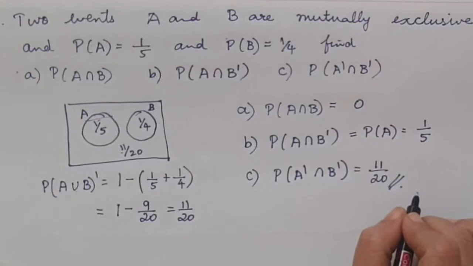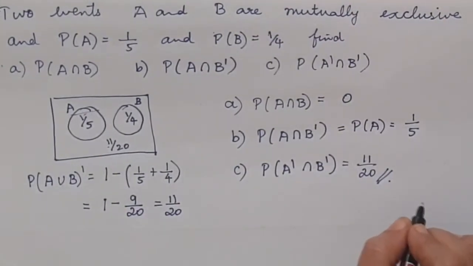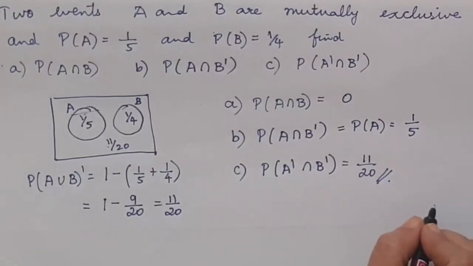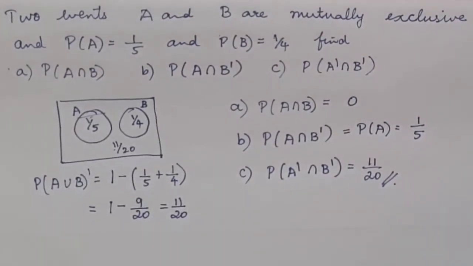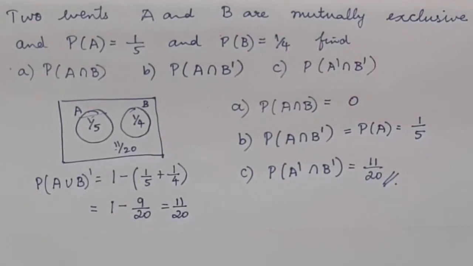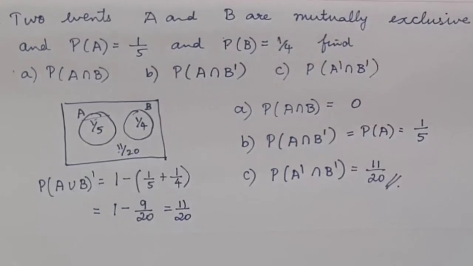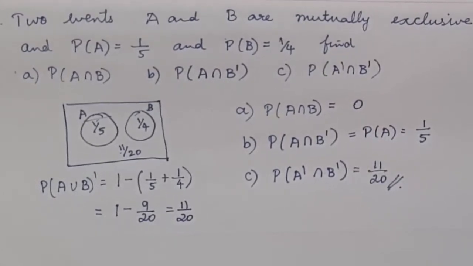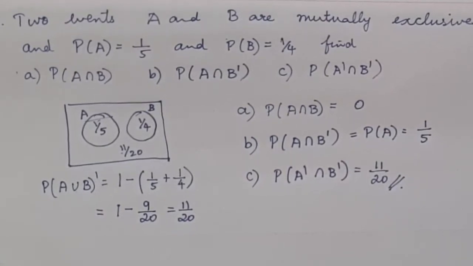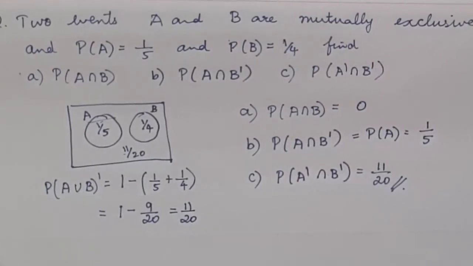We need to remember these two things. When two events are mutually exclusive, the probability of A union B will be equal to the probability of A plus the probability of B. If two events are independent events, then the probability of A intersection B will be equal to the probability of A multiplied by the probability of B. Thank you.